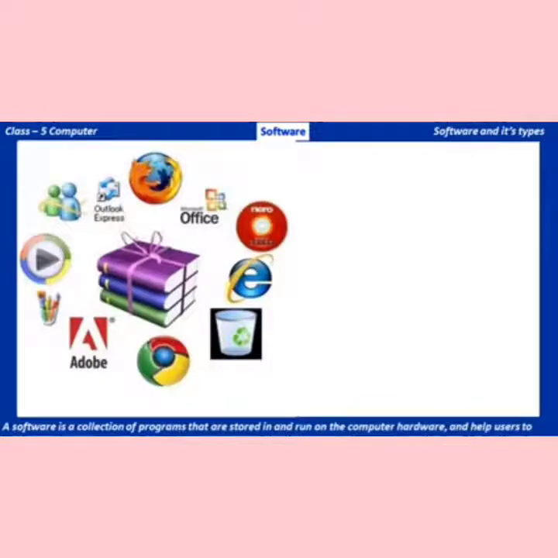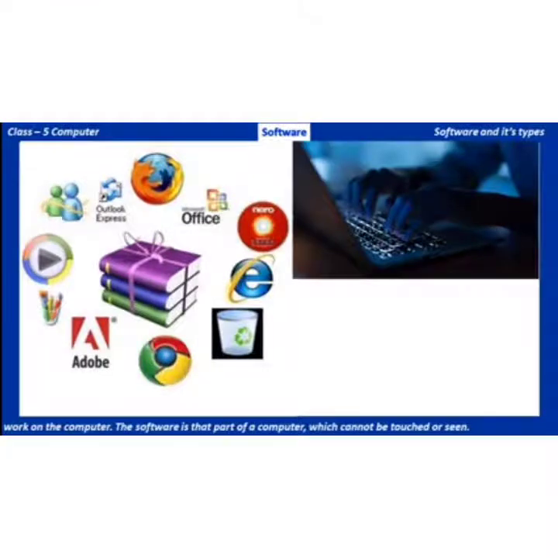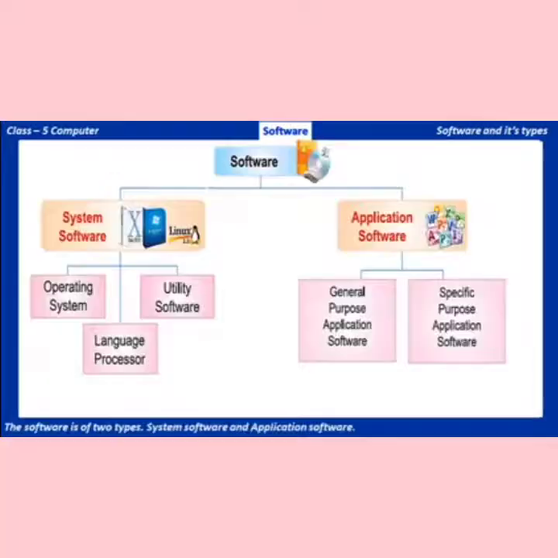A software is a collection of programs that are stored in and run on the computer hardware and help users to work on the computer. The software is that part of a computer which cannot be touched or seen. The software is of two types, system software and application software.